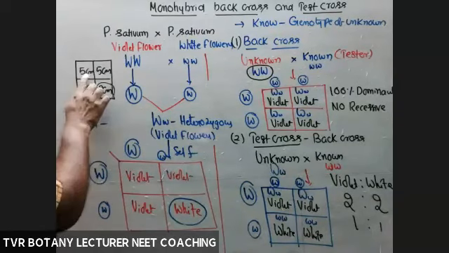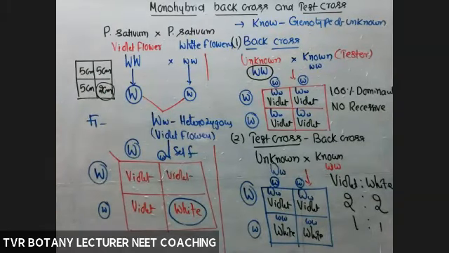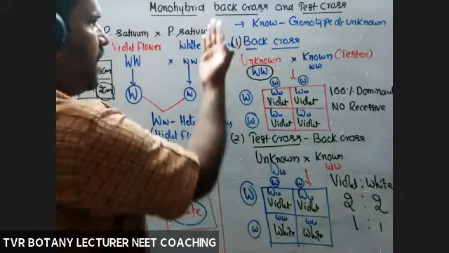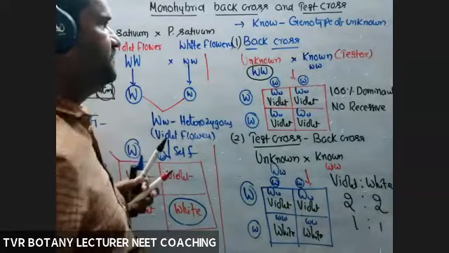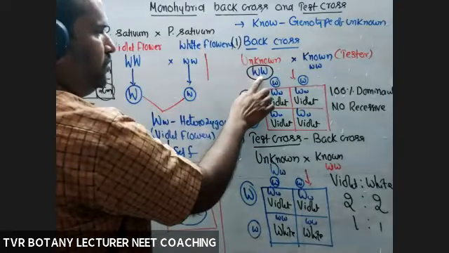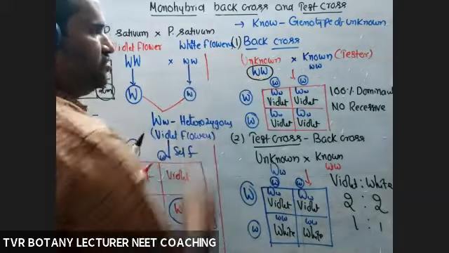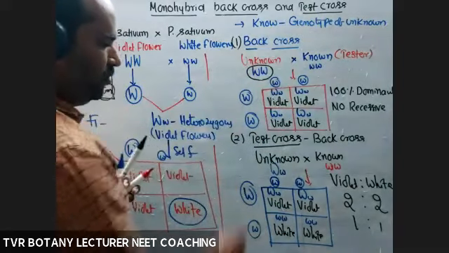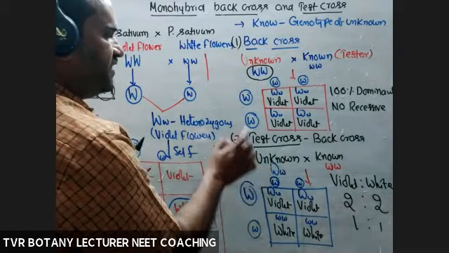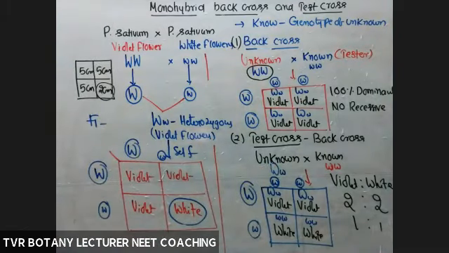And what about the genotype of this one? Confusion. Reason? In the dominant phenotype, 5 centimeters, two types of genotypes are present, homozygous and heterozygous. Out of those two, which one is homozygous, which one is heterozygous? For that, we have to use back cross and test cross. Back cross to know the genotype of a homozygous dominant. Test cross to know the genotype of a heterozygous dominant. On the basis of ratios only.